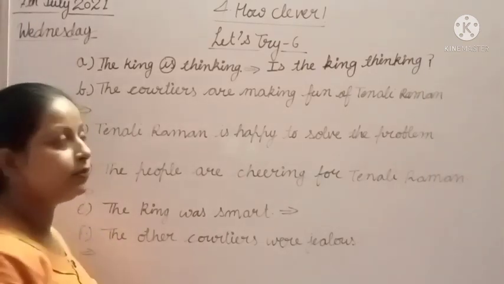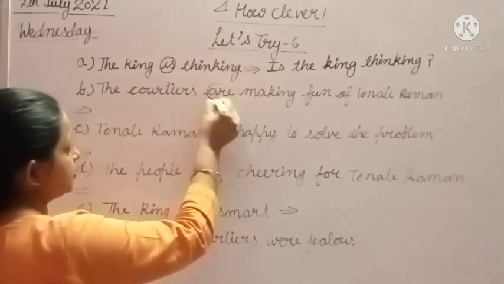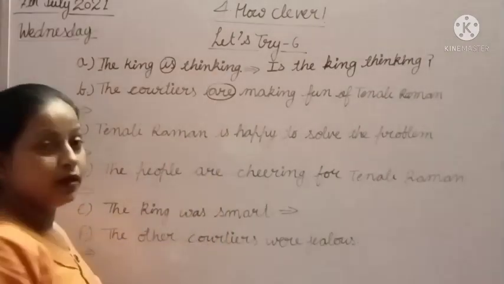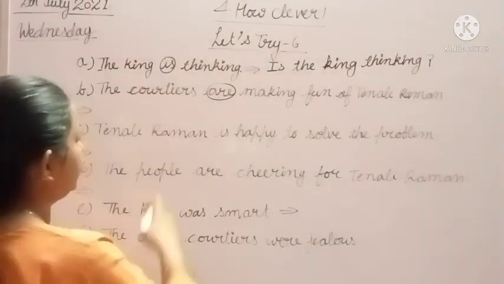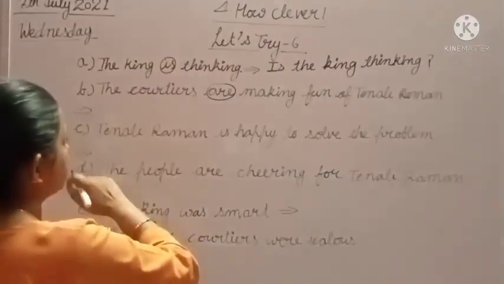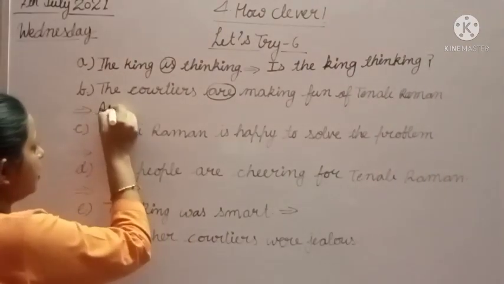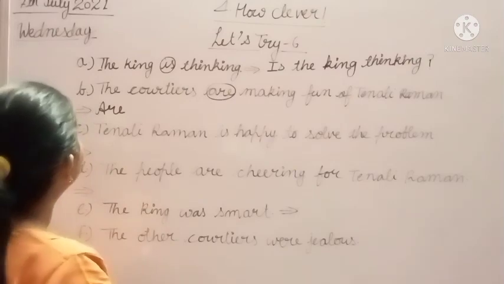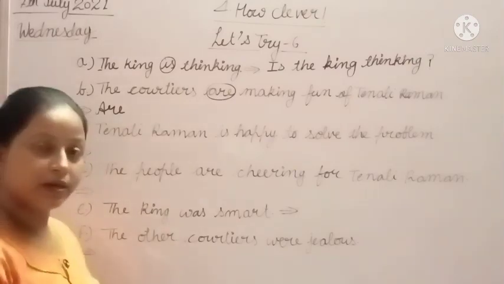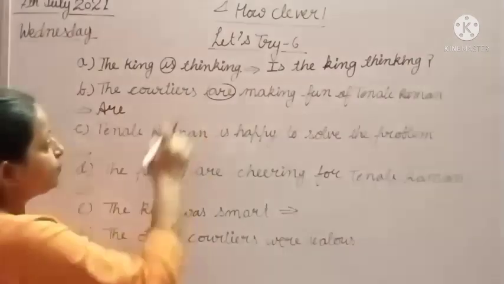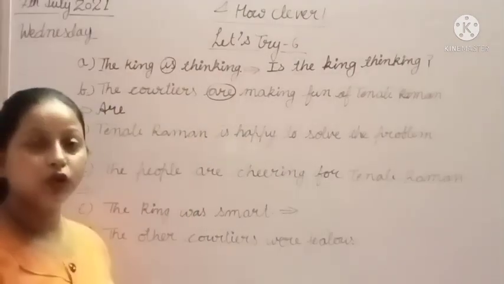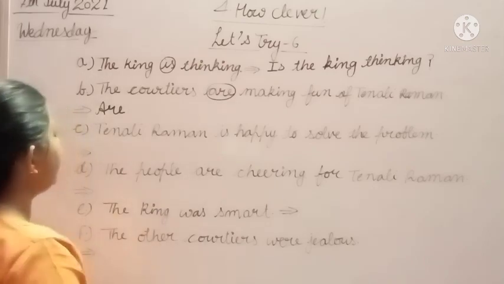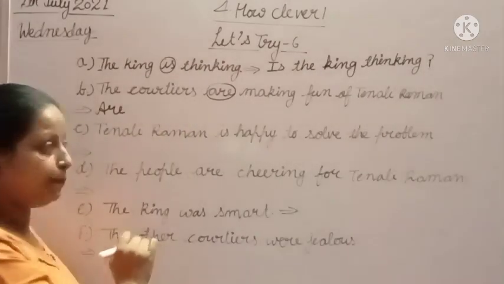Where is the helping verb? This is the helping verb in this sentence. So we will put it first in the asking sentence. After that, after the helping verb, we will put the subject, the courtiers, because we are talking about the courtiers making fun of Tenali Raman, है ना? That's why we will put it after the helping verb.